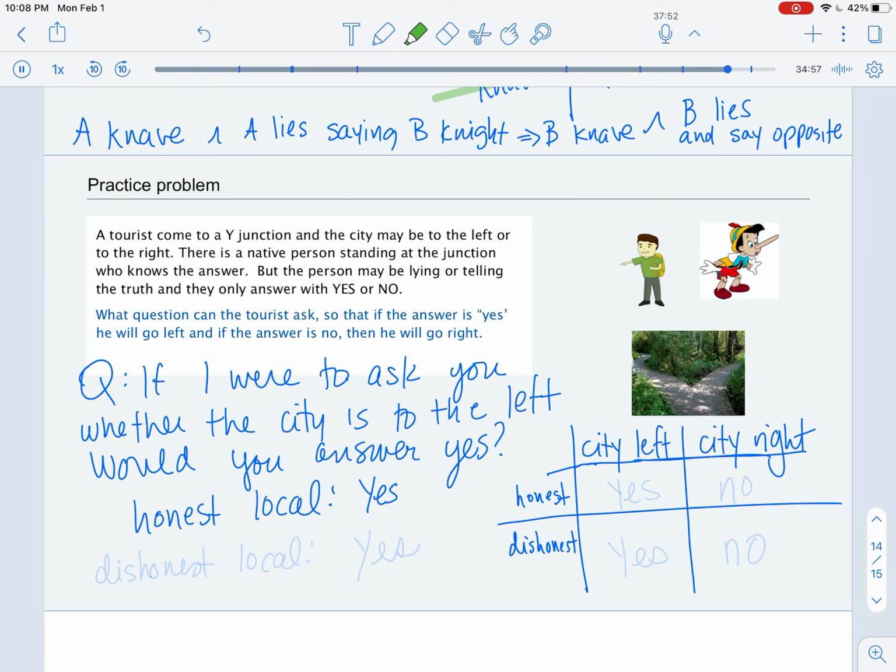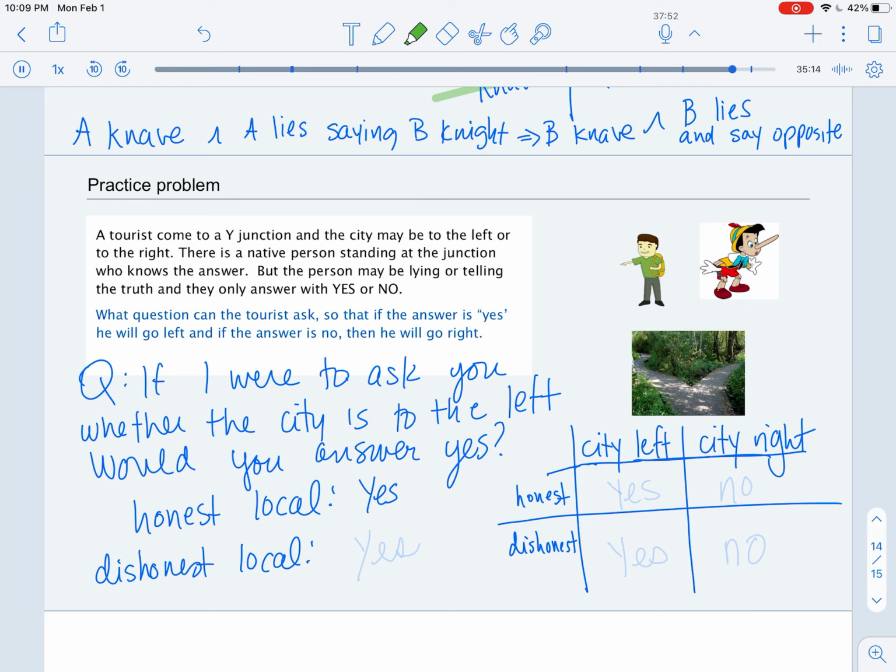But what would the dishonest local do? The dishonest local, if asked is the city to the left, would answer no.